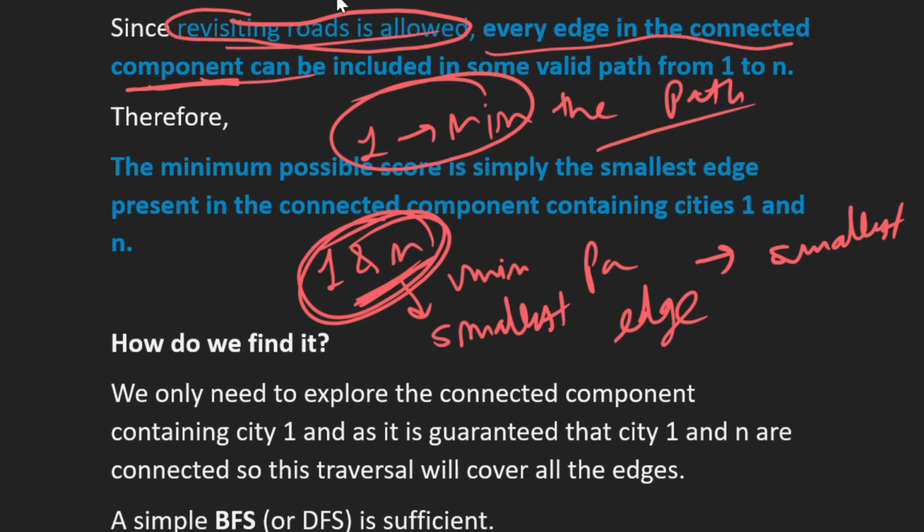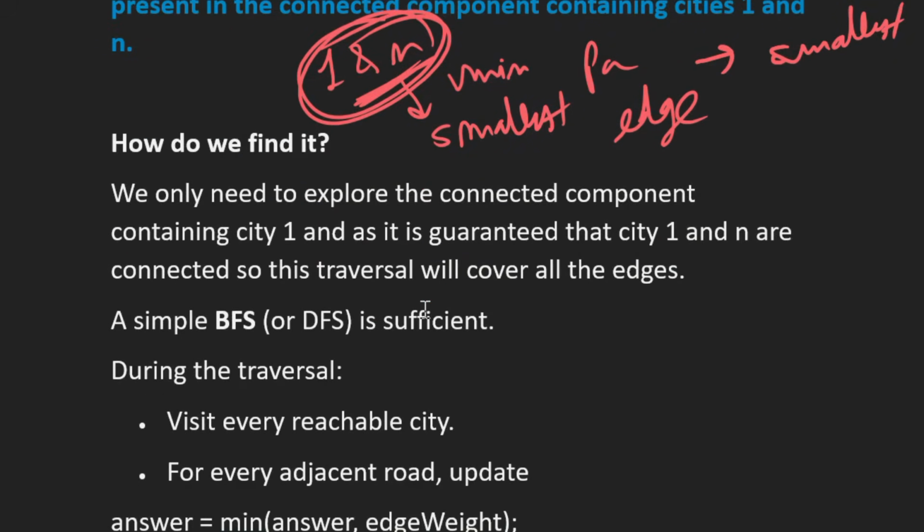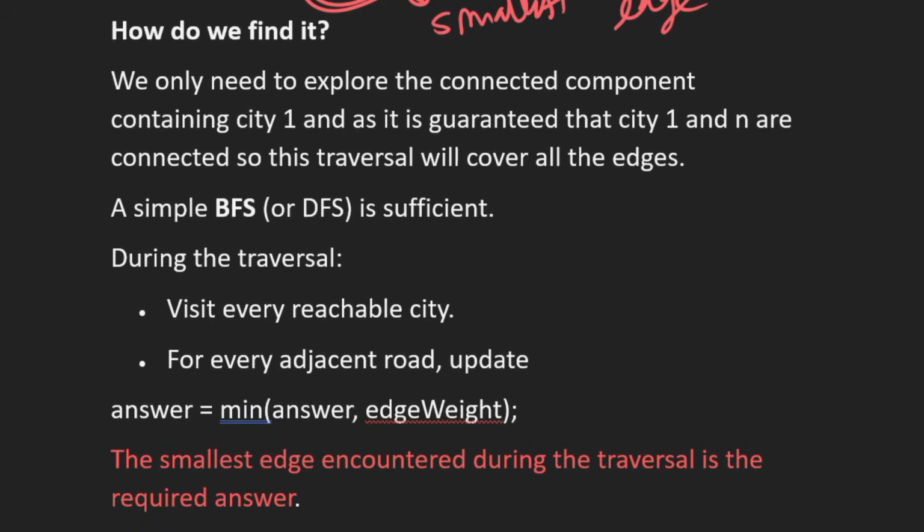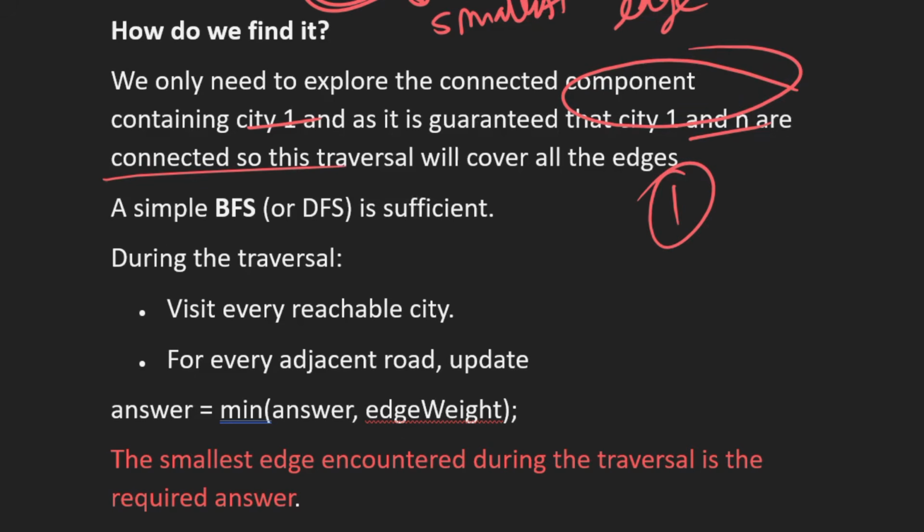And as we know, it is given in the question that there is at least one path between the cities 1 and n. That means they will always be present in one component. Now the question is how we find the smallest edge, right? So it is given that city 1 and city n are connected. That means they will be present in one component. So what we'll do is we'll take the component in which city 1 is present, and then we apply BFS on that.